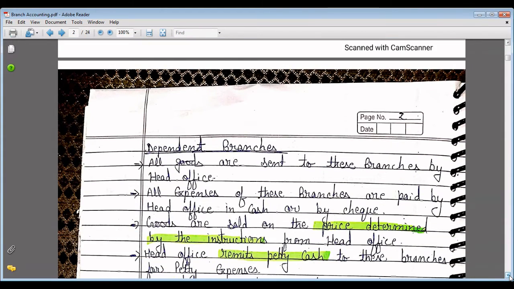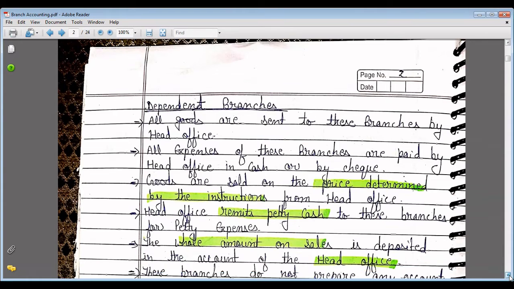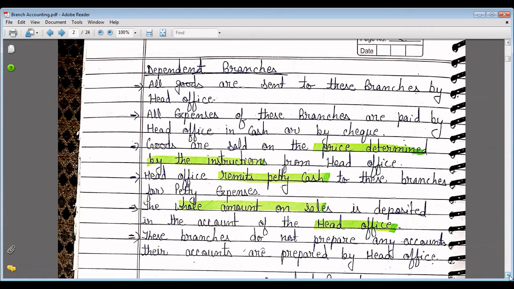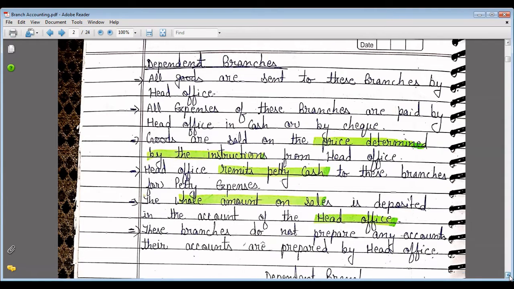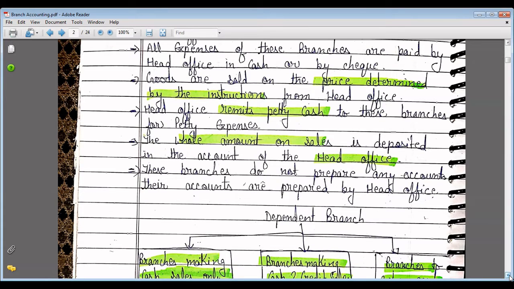So dependent branches: goods are sent to these branches by the head office and all the expenses of these branches are paid by the head office in cash or by check. Goods are sold at the price determined by the instructions from the head office. Head office remits petty cash to these branches for petty expenses, and the whole amount on sales is deposited in the account of the head office. These branches do not prepare any accounts, their accounts are prepared by the head office only.